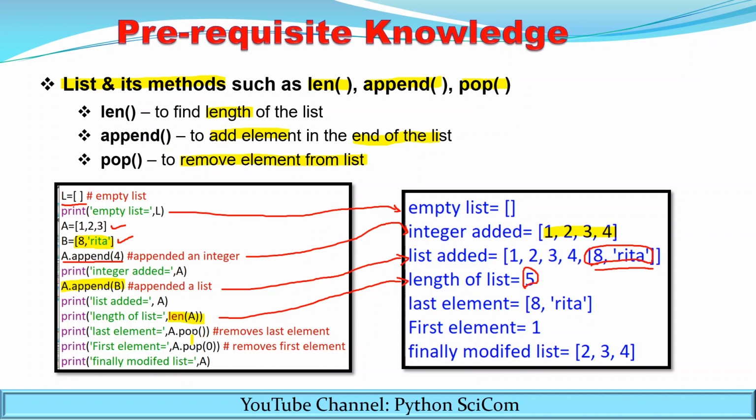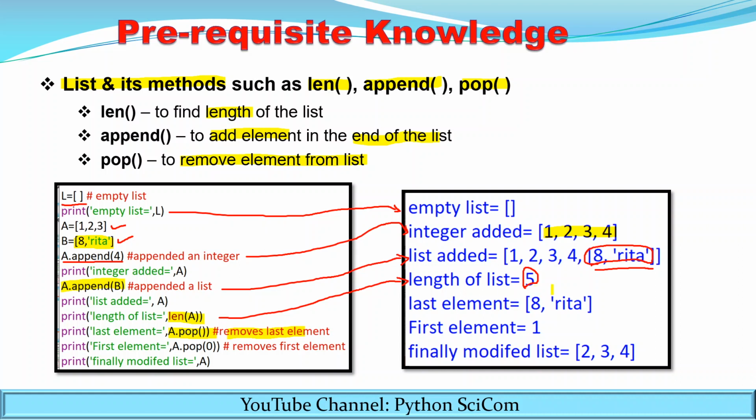In this pop function, I had written A dot pop. If the pop function is used without any parameters, then it removes the last element of the list.